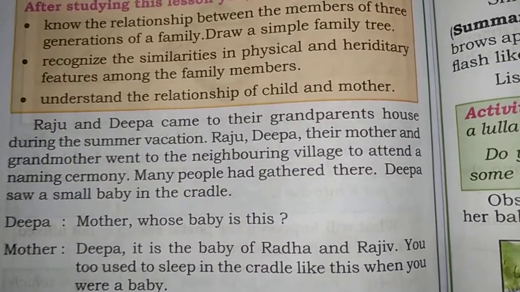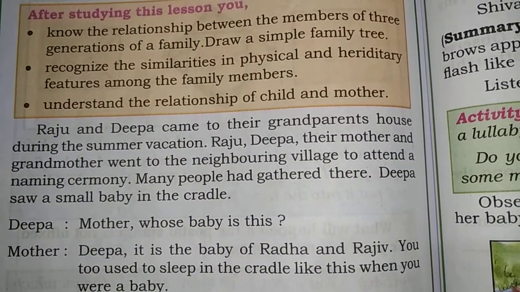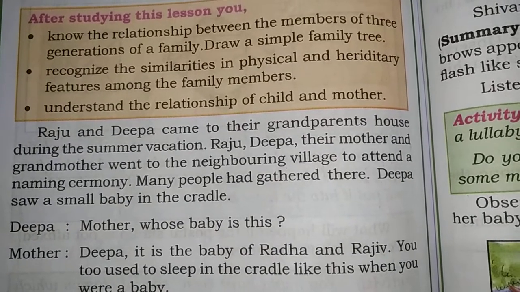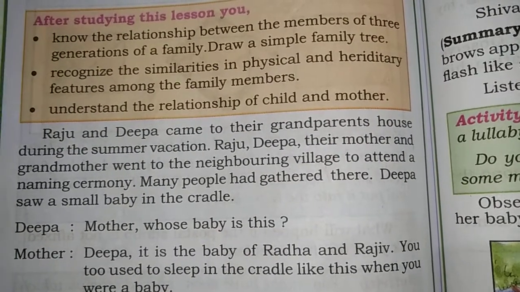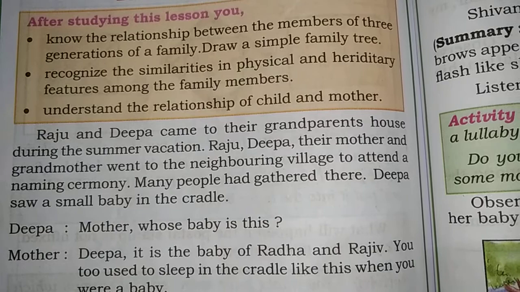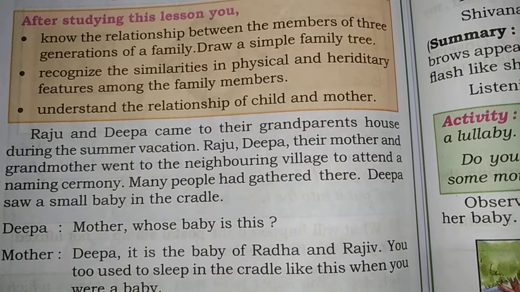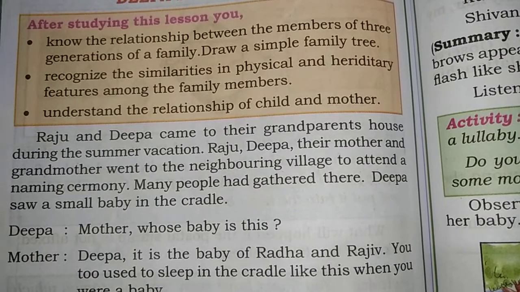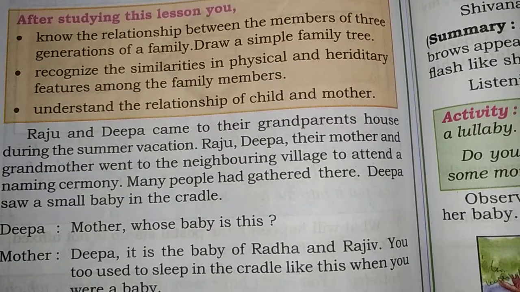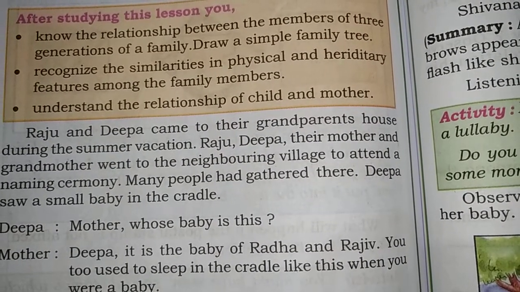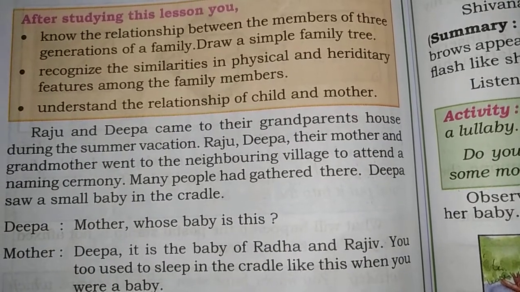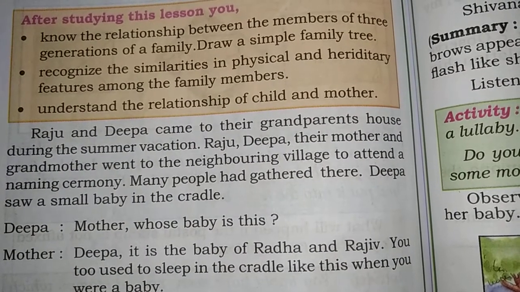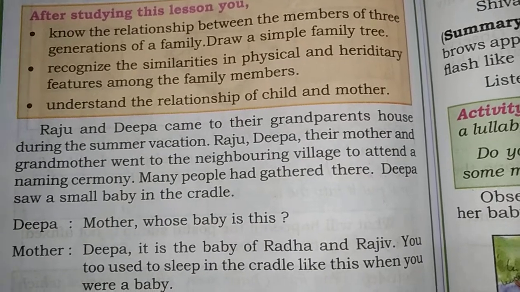Here the names are Raju and Deepa. Raju and Deepa are the children. They came to their grandparents' house during the summer vacation.